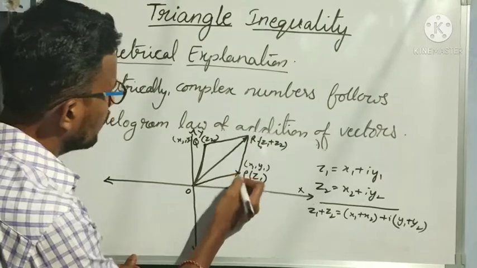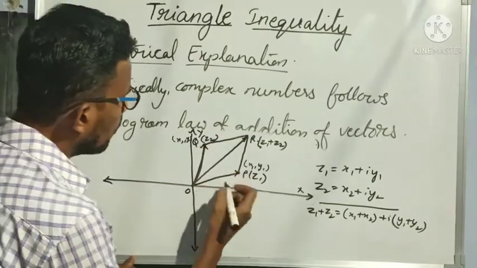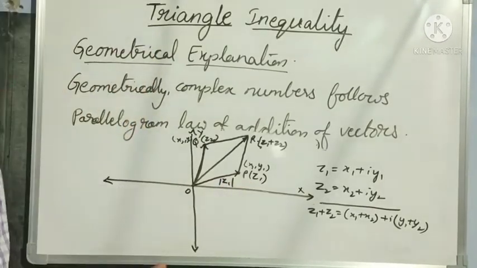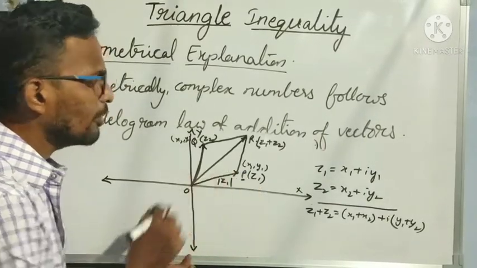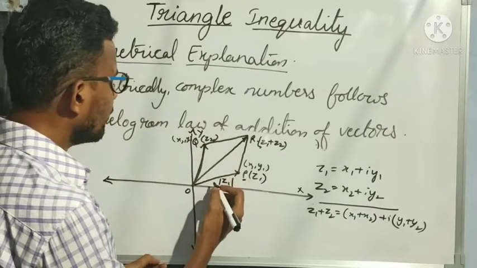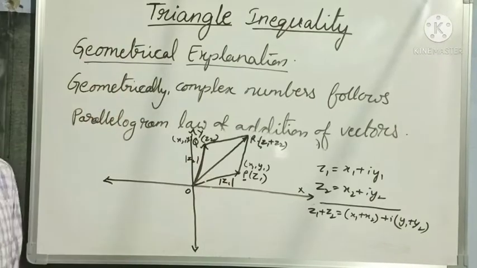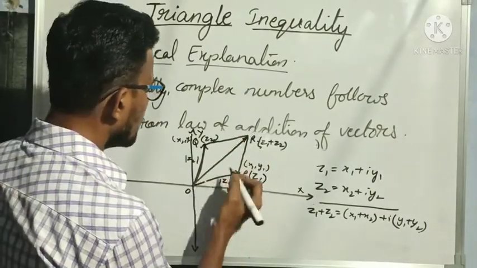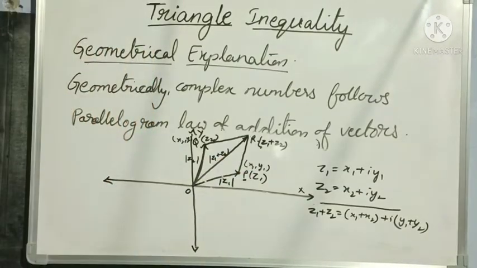Now if I want the magnitude of OP, it is the modulus of Z1. In the same way, the magnitude of OQ is the modulus of Z2, and the magnitude of OR is the modulus of Z1 plus Z2.